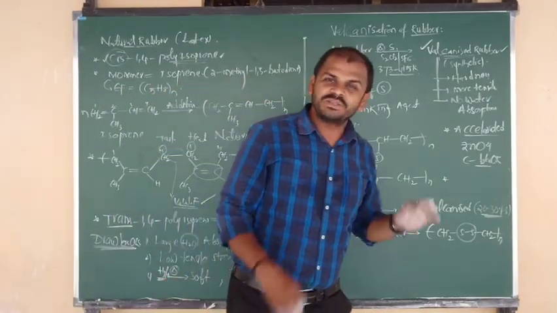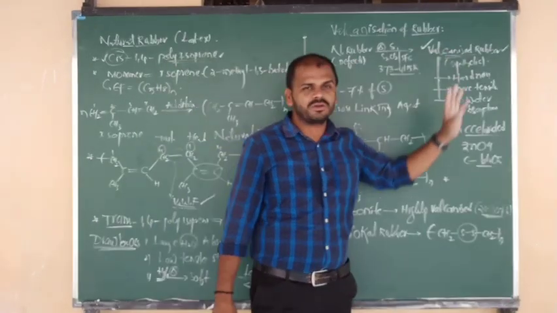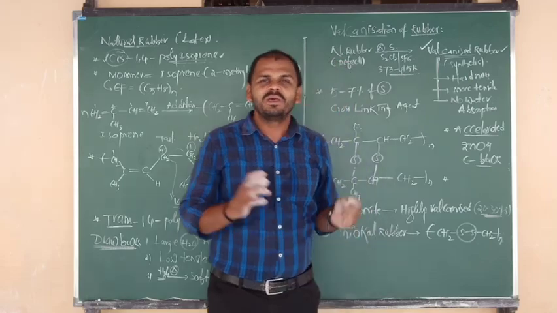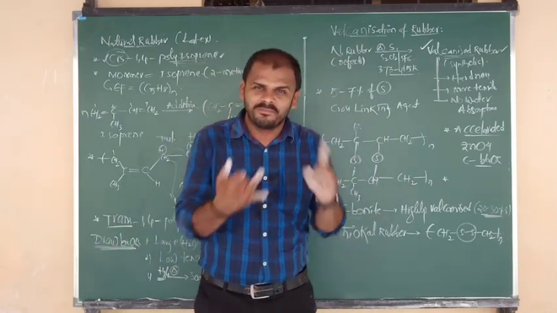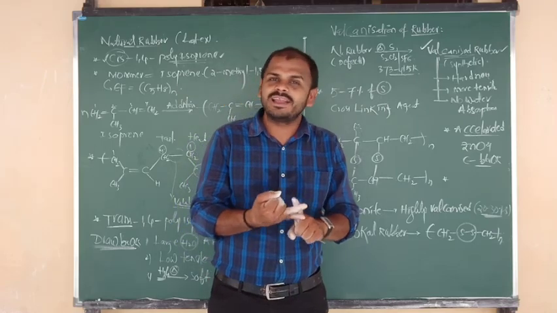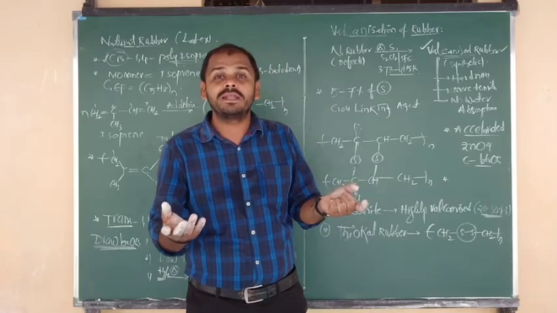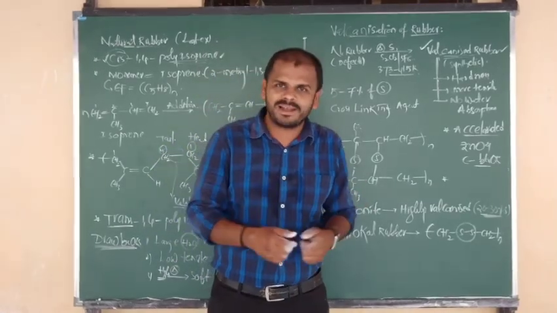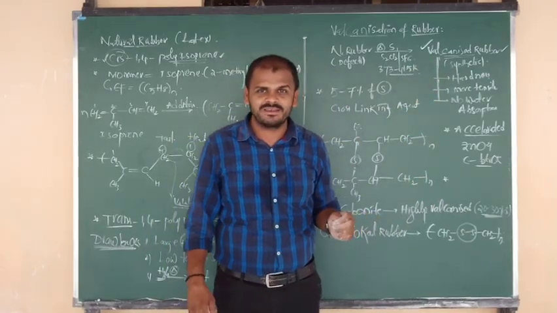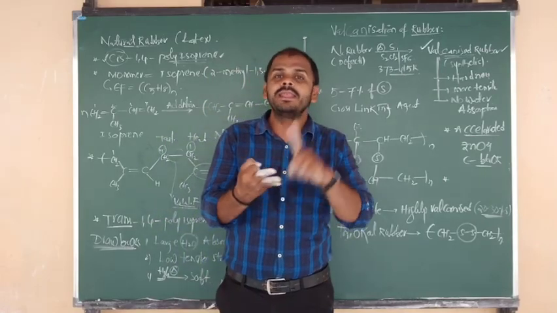Okay? So in this manner, in the vulcanization way, we convert natural rubber into vulcanized rubber, and we can also say synthetic rubber. So what synthetic rubbers do we have? Buna S, used in automobile tires. Buna N, the pipe used in petrol bunks. And one more is neoprene, used in safety belts and conveyor belts. So all these are synthetic rubbers. The story about synthetic rubbers has three types: Buna S, Buna N, neoprene.